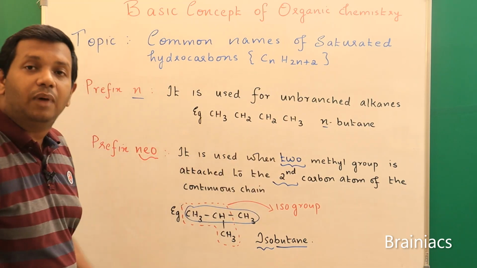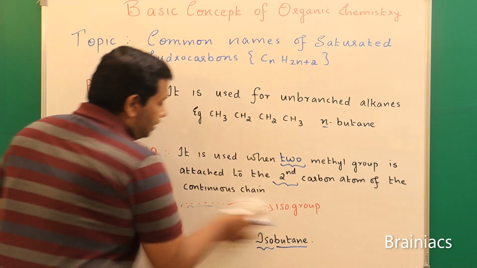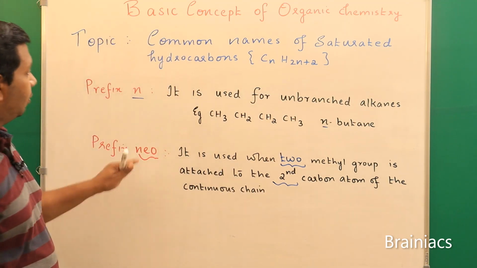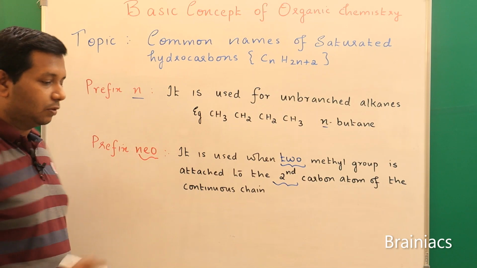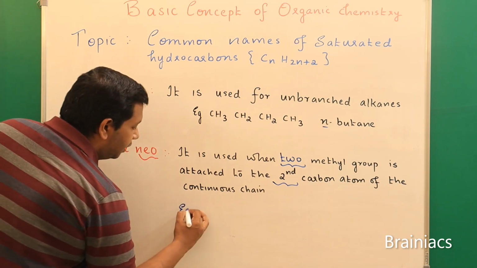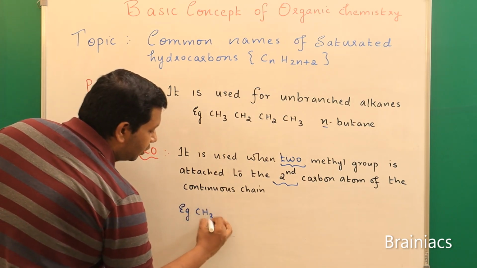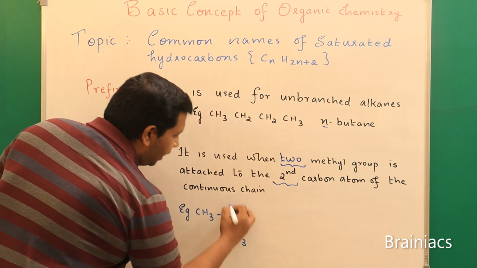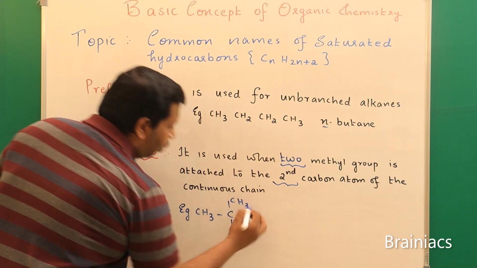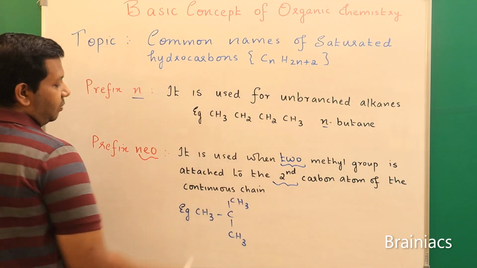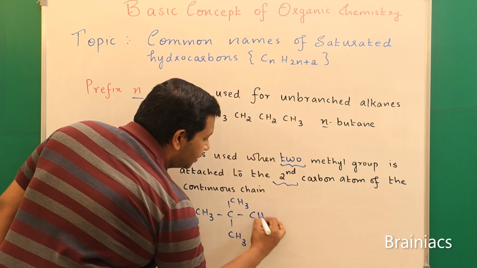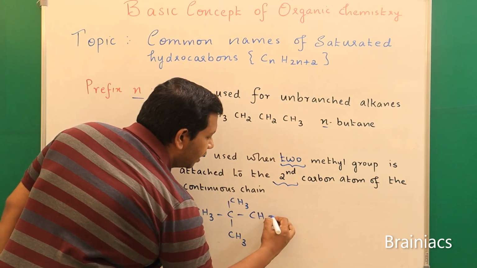I can give you another example for that. In the case of neo, I can draw the example CH3, hyphen C, CH3 and CH3. So altogether 2 CH3 groups are connected, and if you have something like this.